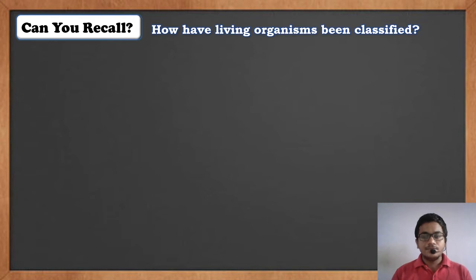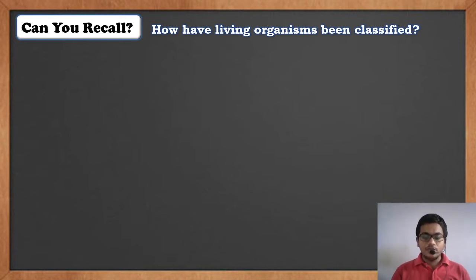So what they did, they classified the living organisms according to a certain pattern, and after classification, the organism you have to study will be found much more conveniently, and you will know about its properties in a much simpler way, because classification, as I said in the earlier example, makes your work simpler. That is why living organisms were classified into various groups.